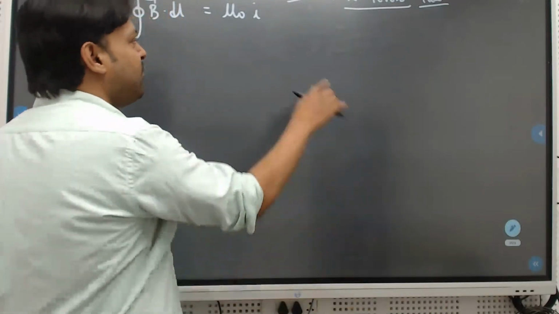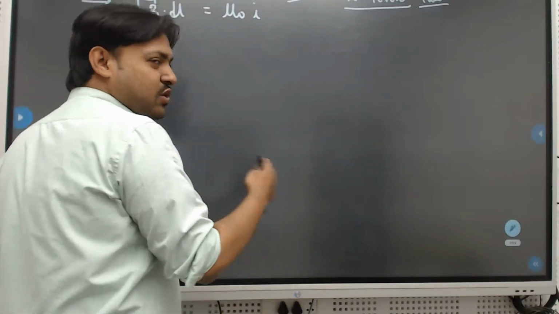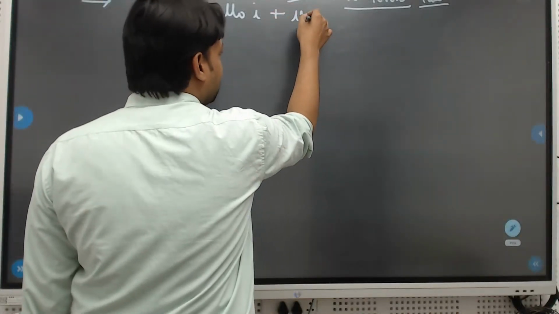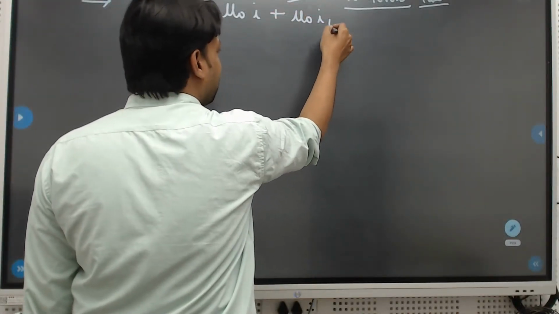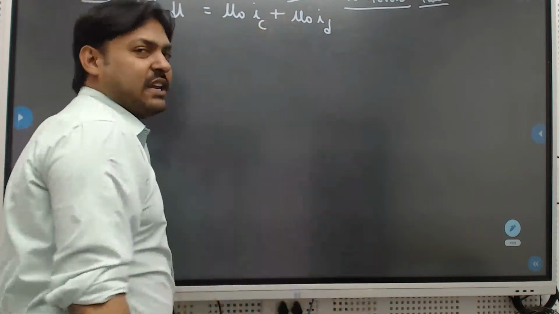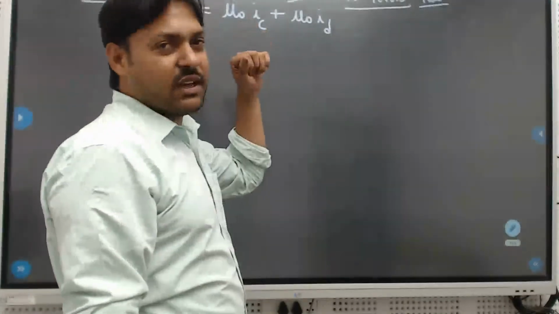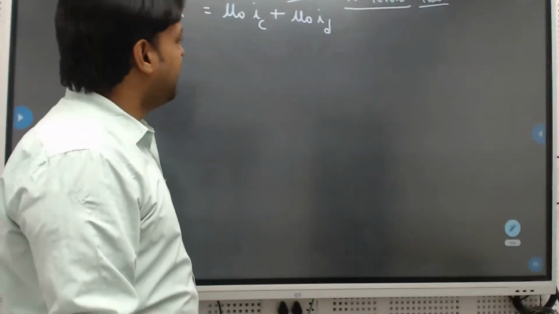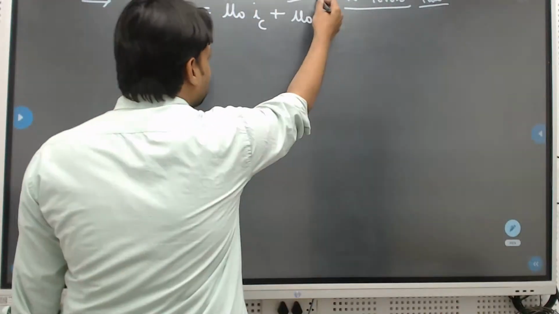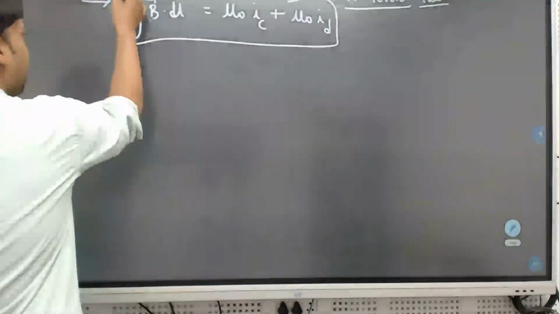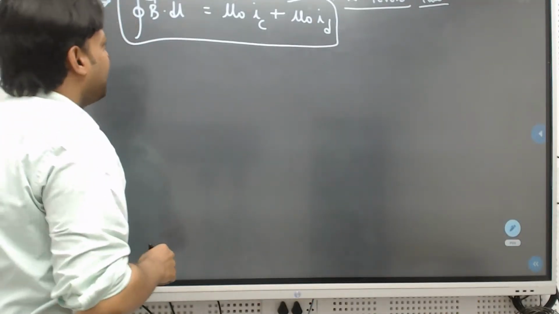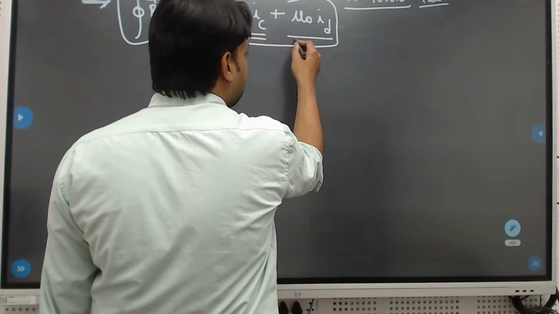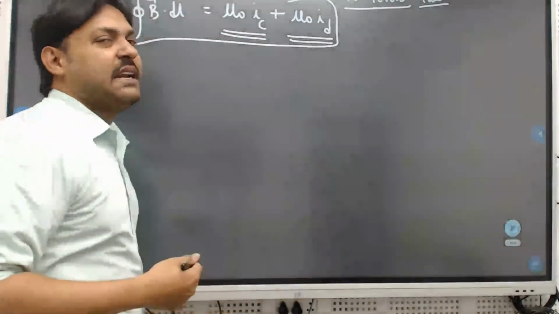Mu naught I is not exactly correct; another term should also be there, which is mu naught times the displacement current. This I is the conventional current in the circuit, and this is the displacement current. So the final conclusion is: integral B vector dot dl vector equals mu naught times IC plus mu naught times ID.